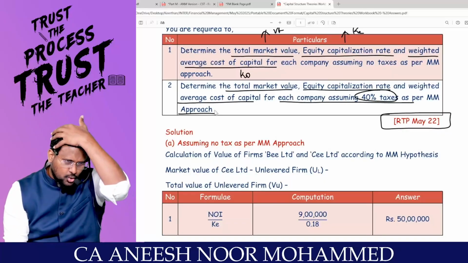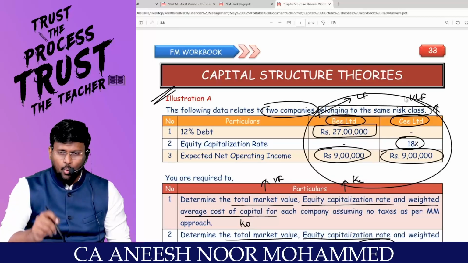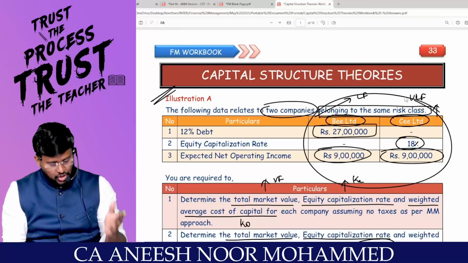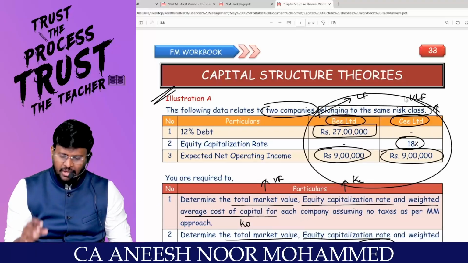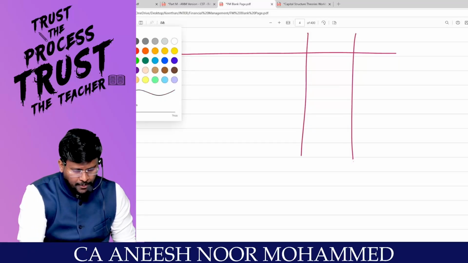So same question, MM is going to prove that when two companies are alike in all aspects except capital structure, just because one company has debt and another does not have debt, the value of the firm will not change. Are you with me? If you critically analyze B Limited and C Limited, two companies, my dear lovable students, think about it. This is with regard to company number 1 and this is with regard to company number 2.